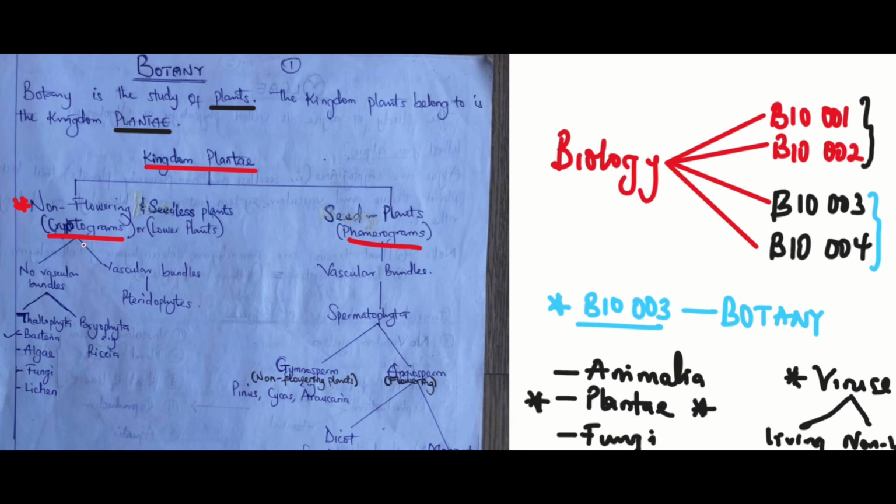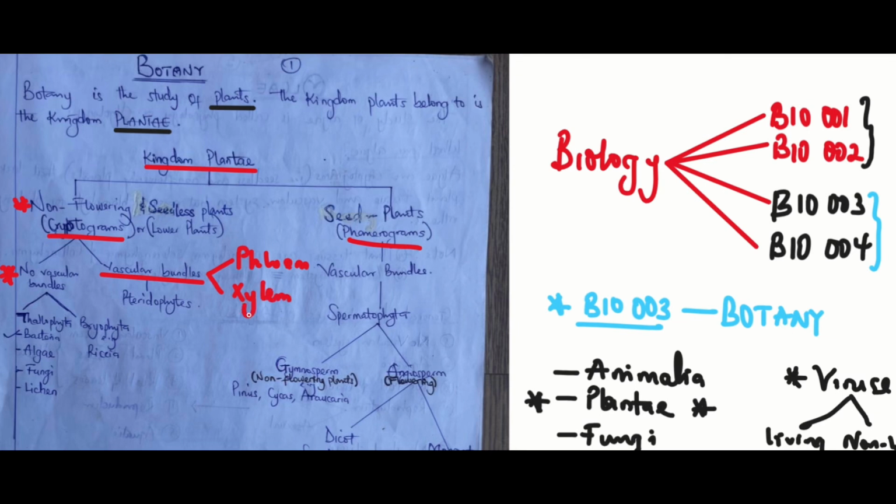Now, the non-flowering plants are further divided into two. We have those that possess vascular bundles and those that do not. What does it mean for a plant to possess vascular bundles? It means that the plant possesses both phloem and xylem.